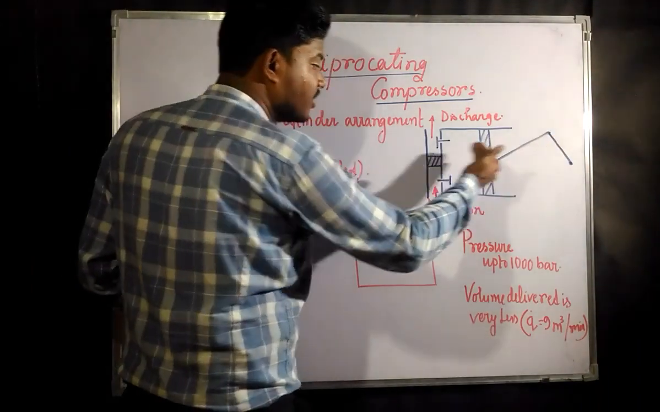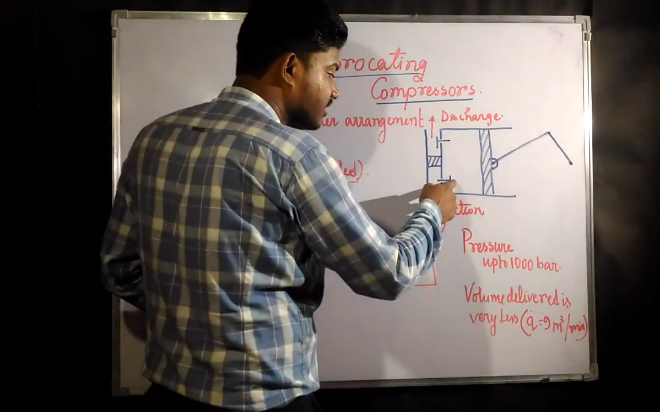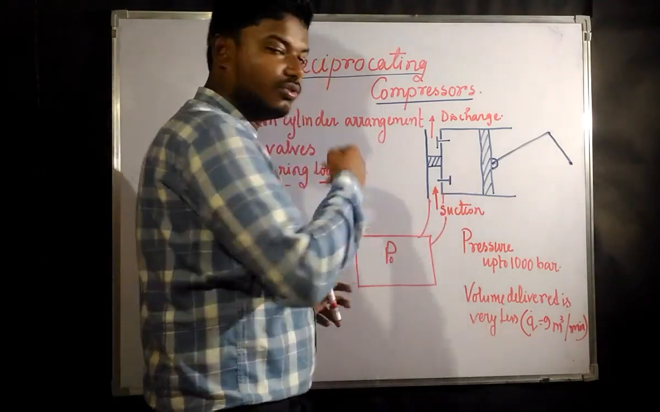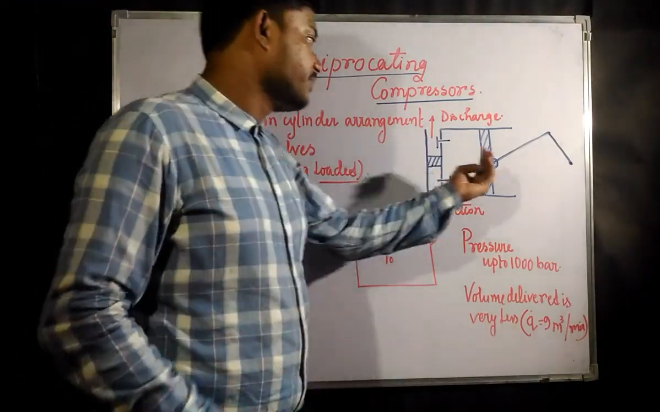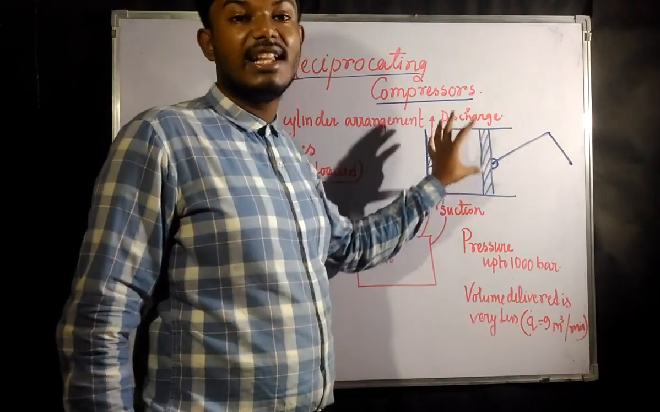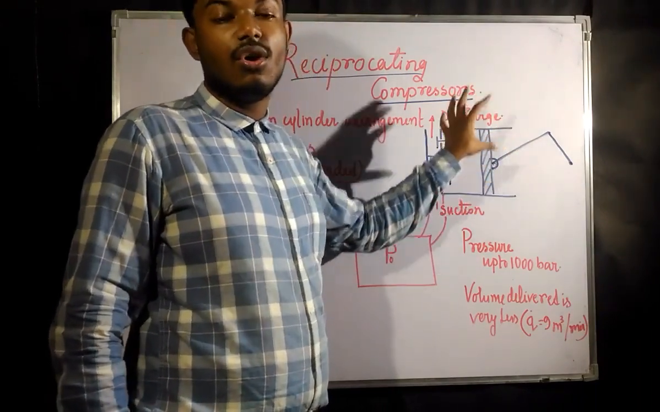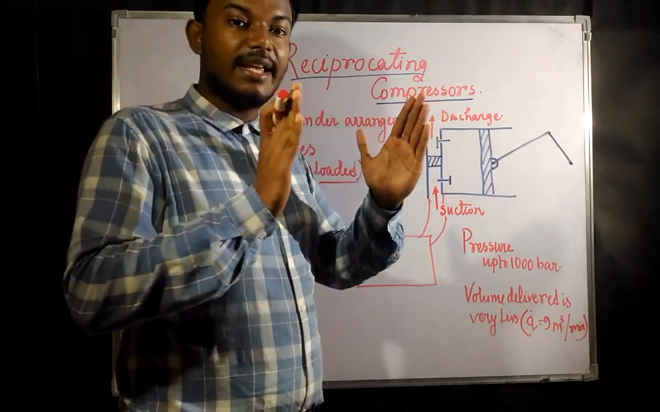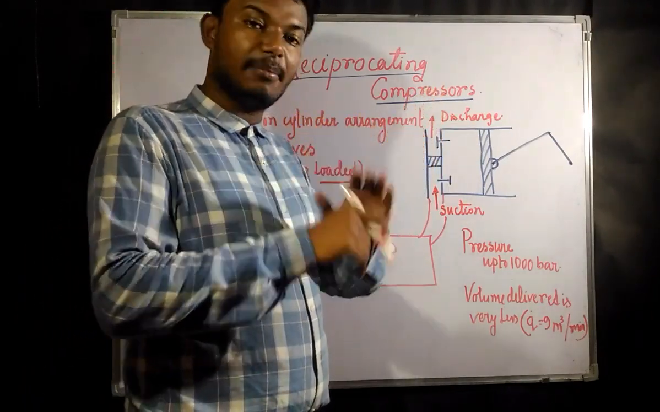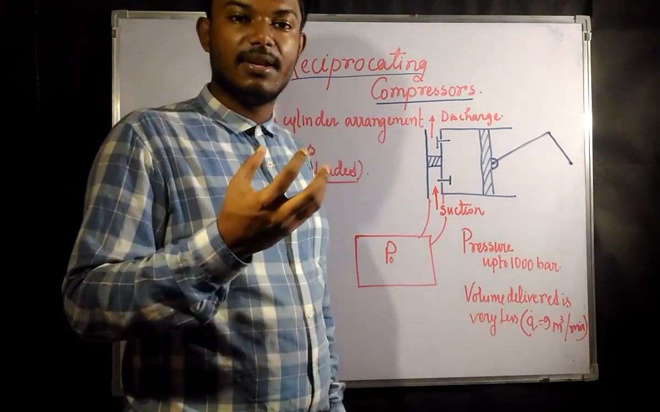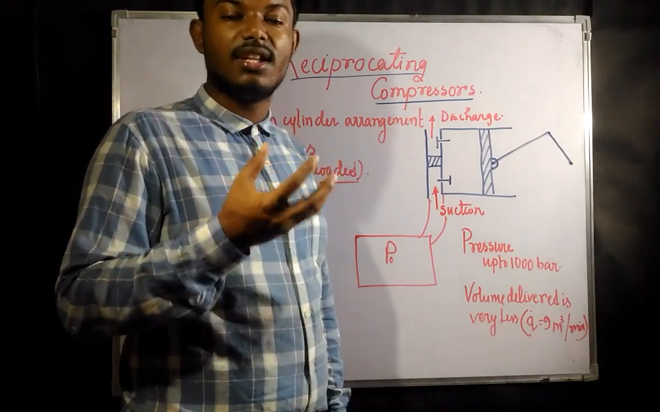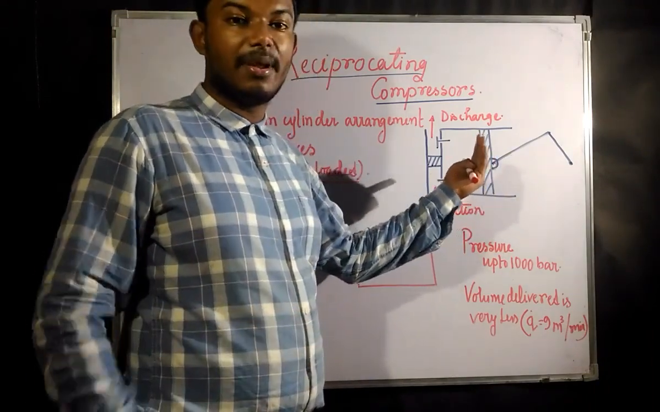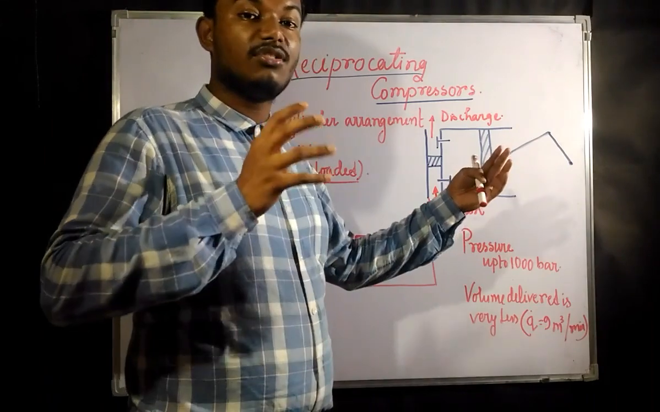And during the backward stroke, this valve is going to get closed. Whatever gas or air is present inside this cylinder is going to get compressed. After compressing, its pressure is going to rise gradually. With the backward stroke the pressure is going to rise.